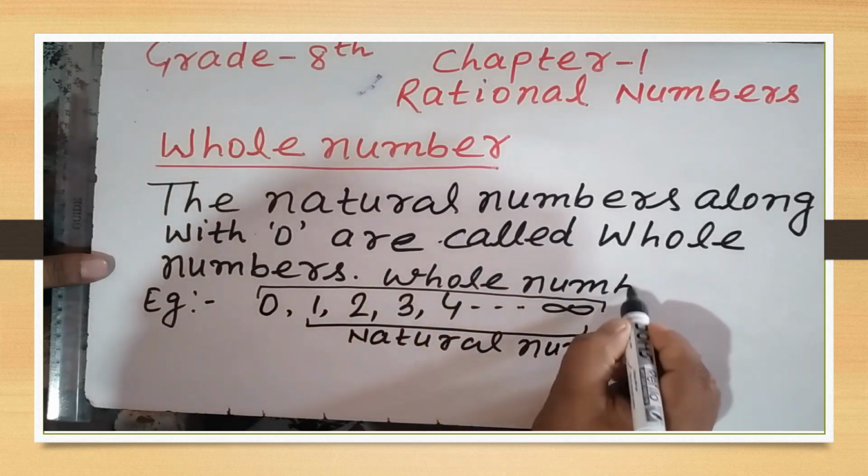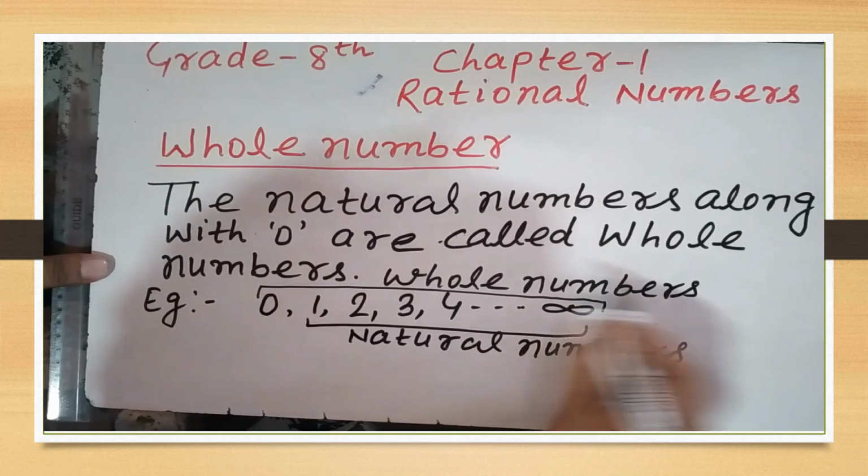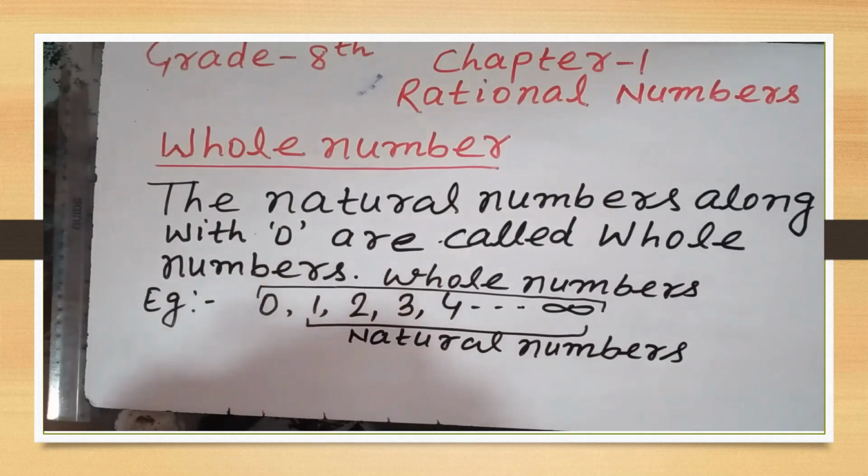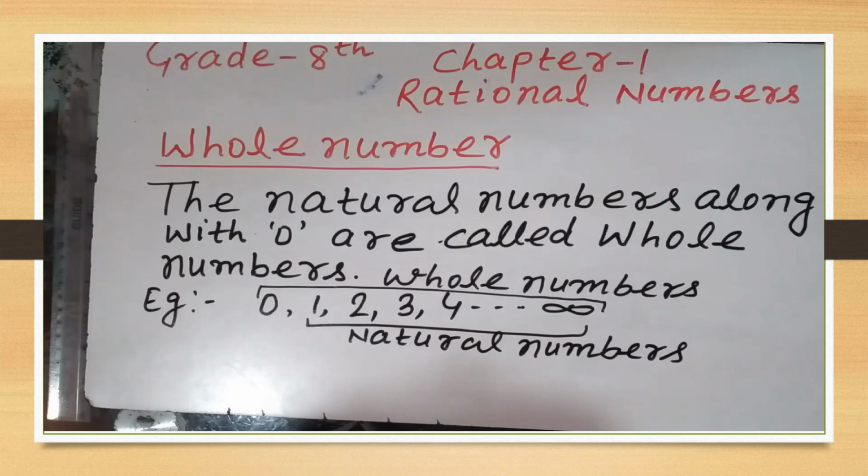It means from these two definitions, the natural number and whole number, what we understood is all the natural numbers are whole numbers, but all whole numbers are not natural numbers. Why? Because in natural numbers 0 does not exist.